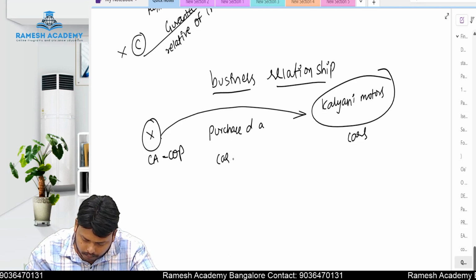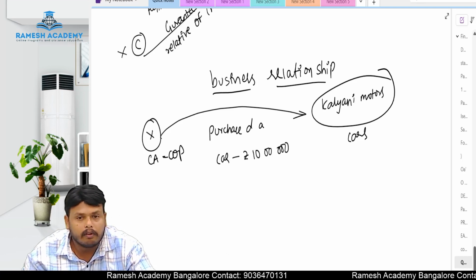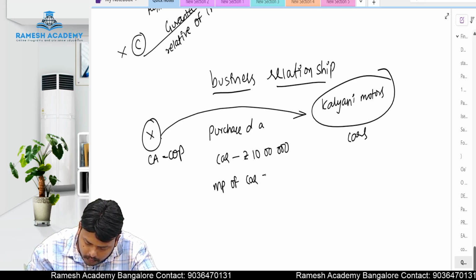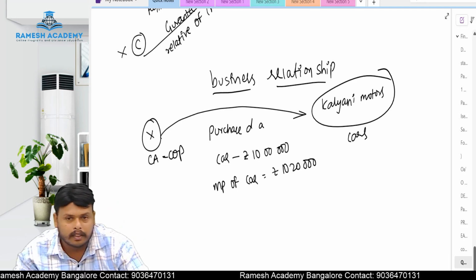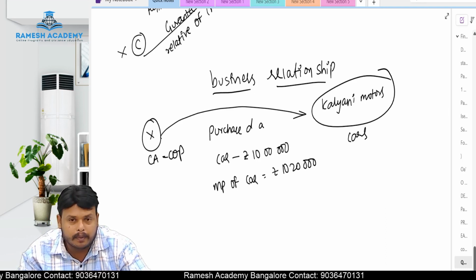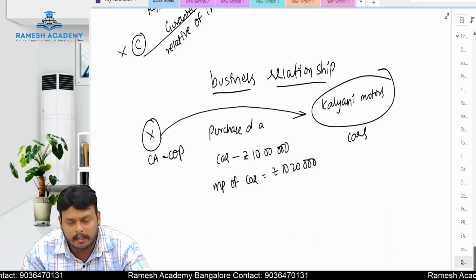He purchased it for rupees 10 lakhs. The market price of the car is rupees 10 lakhs 20,000. X purchased this car for rupees 10 lakhs, that is, at 20,000 rupees less; he has received a discount.